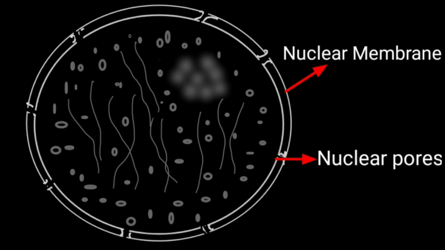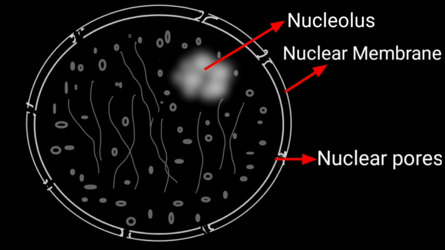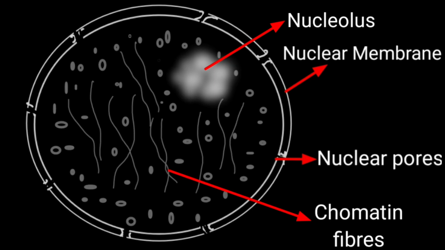If the cell is observed under a microscope with high magnification, a smaller spherical body, the nucleolus, is also seen in the nucleus. Thread-like structures known as chromosomes are also present in the nucleus. Genes, the heredity units, are located on the chromosomes. The chromosomes can be seen only at the time of cell division.